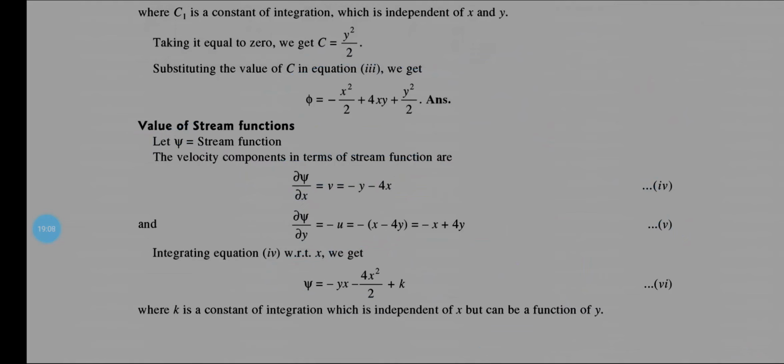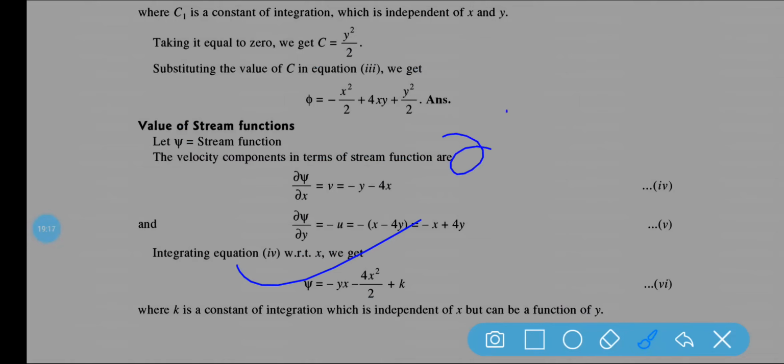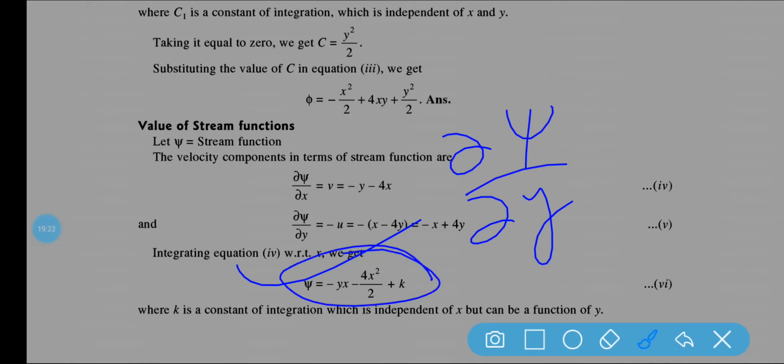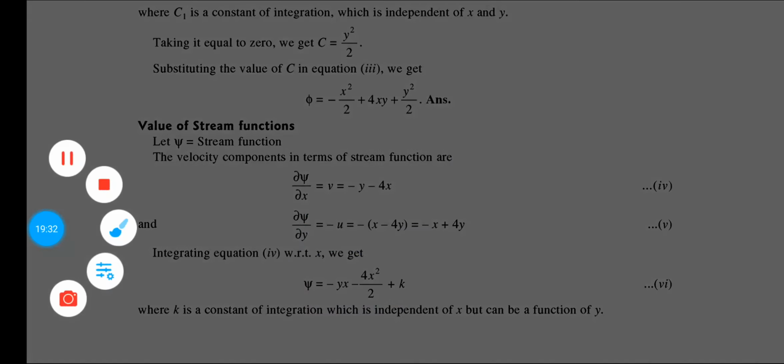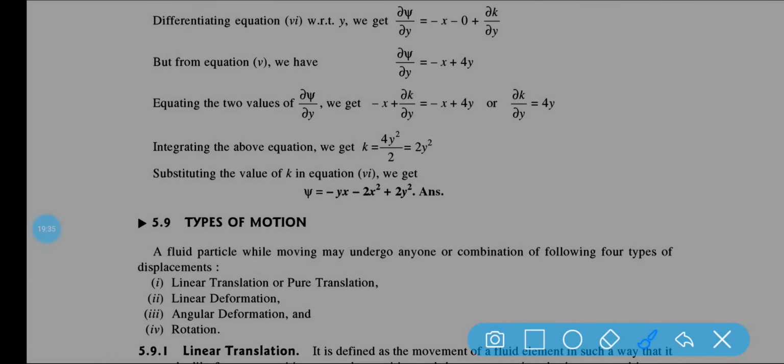You can see in terms of k what we have got, k is the integrating constant. Now again what we are doing, we will be doing del psi by del y, so you have to differentiate this one, and after differentiating you have to equate this part and this part, so that you will be getting the value of psi. So let us see. Here you can see del psi by del x is equal to this. Now in terms of del k by del y we have got this, and again we know that del psi by del y is equal to minus 4x plus 4y, already it is given.